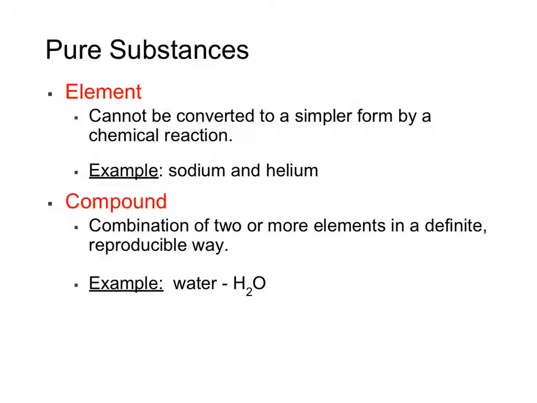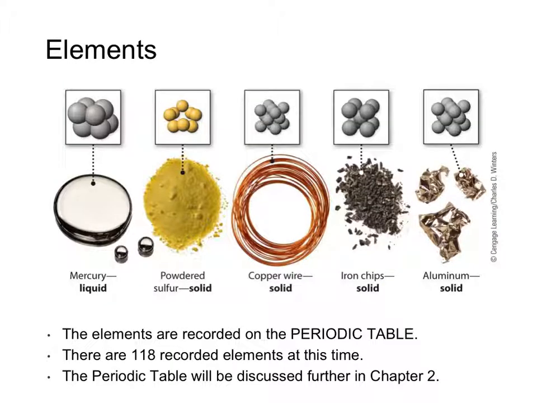Another compound you may recognize is C6H12O6, the formula for glucose, a simple sugar. Here we see a sampling of different types of elemental substances. We have things like mercury, copper, iron, aluminum. When in doubt, if you can find it on the periodic table by itself, it is an elemental substance.